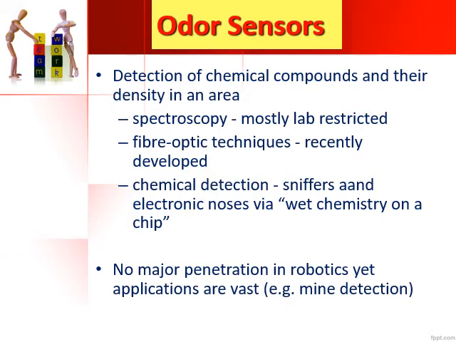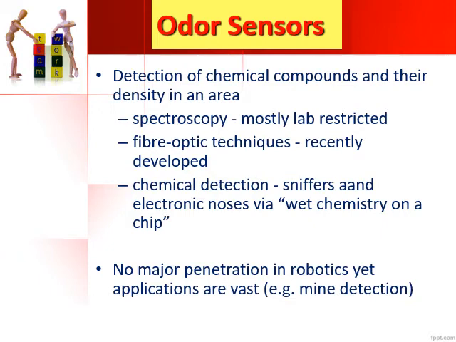There are different names given to this. One is called spectroscopy, which is restricted mostly to labs. Another is fiber optic techniques, which were recently developed. The other is chemical detection, in which sniffers and electronic noses are used to detect odors. This is also called wet chemistry on a chip.